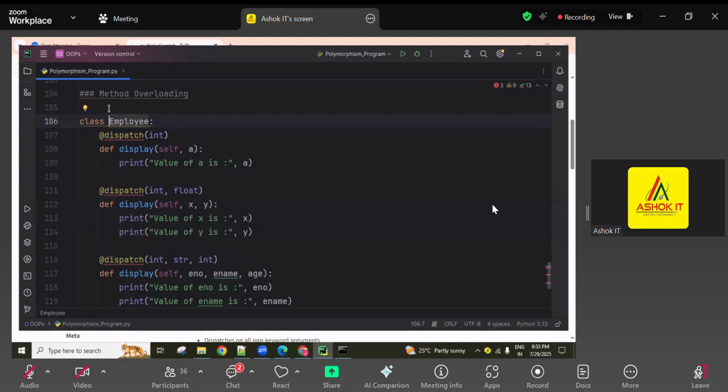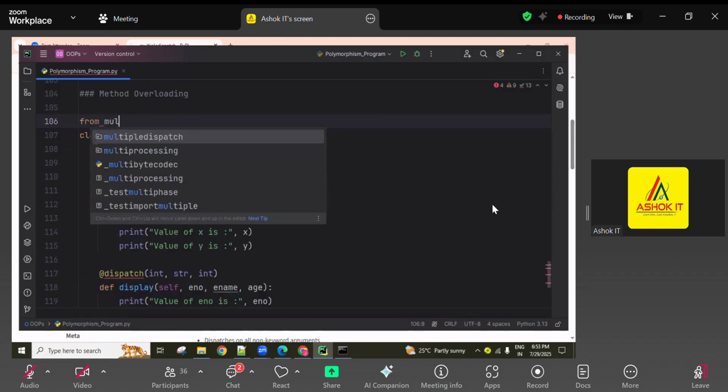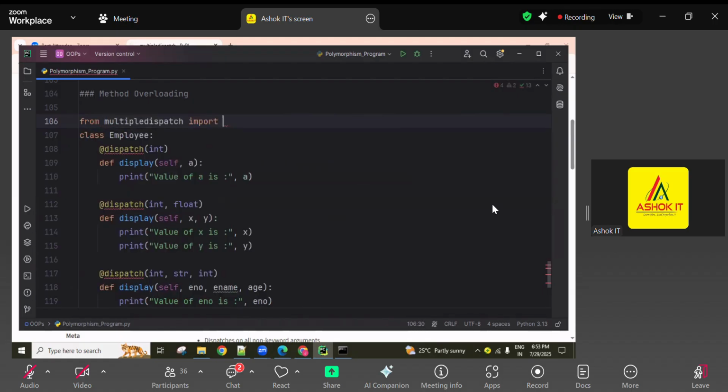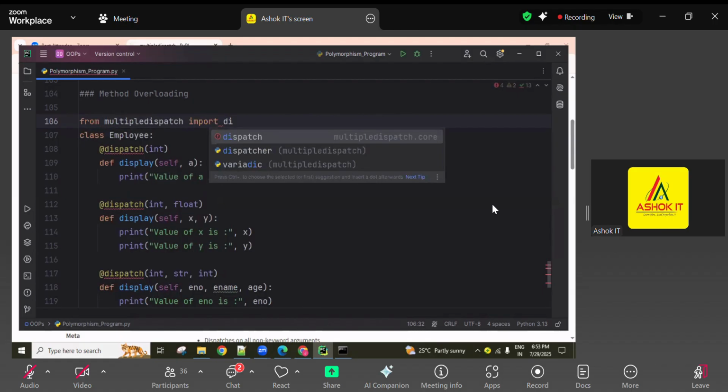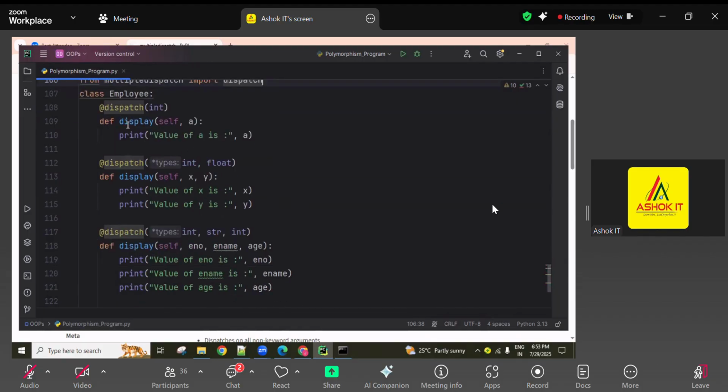Just wait. First import this from multipledispatch. Import the dispatch decorator, then there is no error. Okay, three methods: display method, display method, display method. I created the same method name more than one time with different parameters. This is called method overloading.